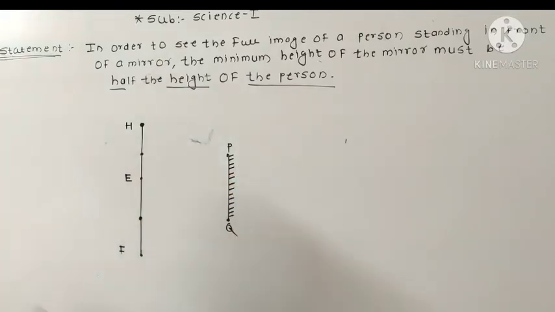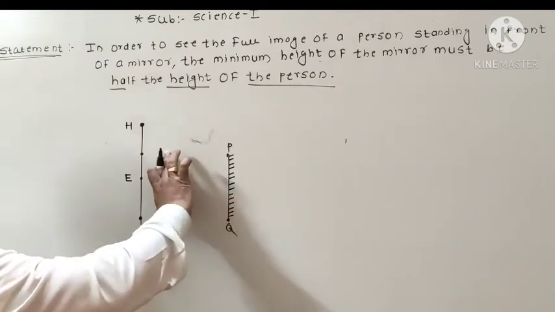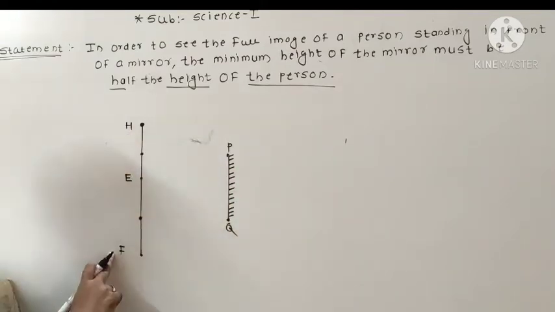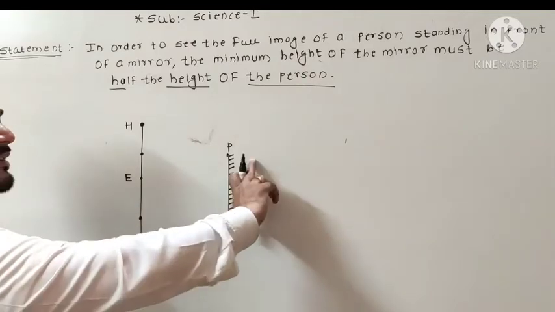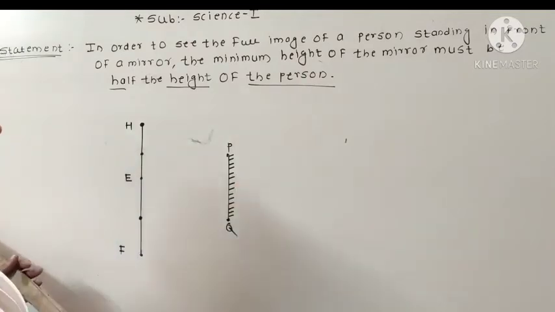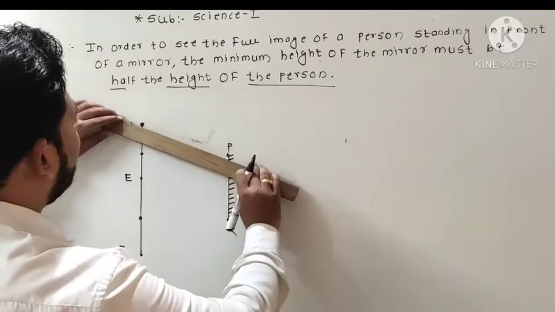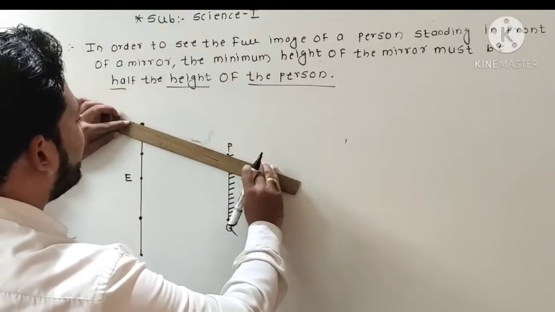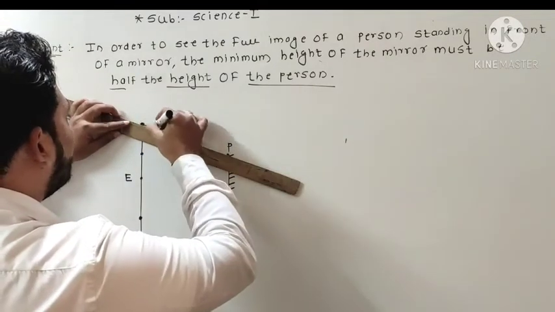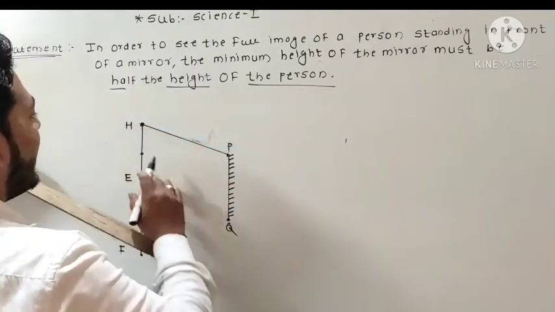Now this is the mirror and this is the person, that is HF is a person standing in front of a mirror, that is PQ. Now here we have to draw an incident ray. We have to show the incident ray which came from the point H.